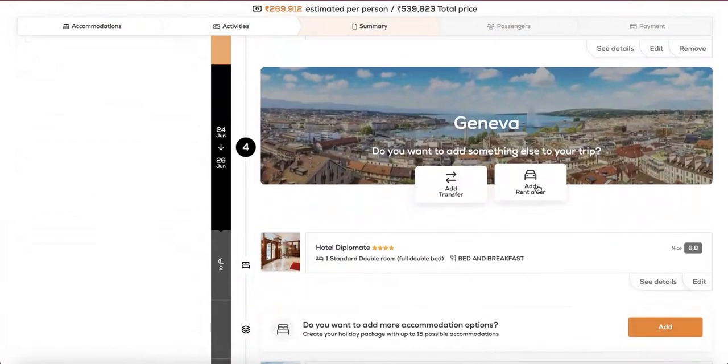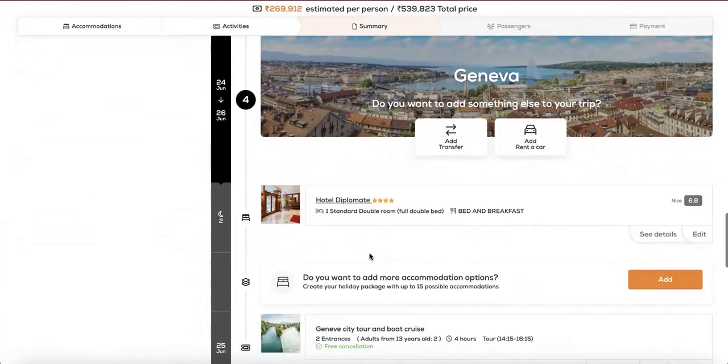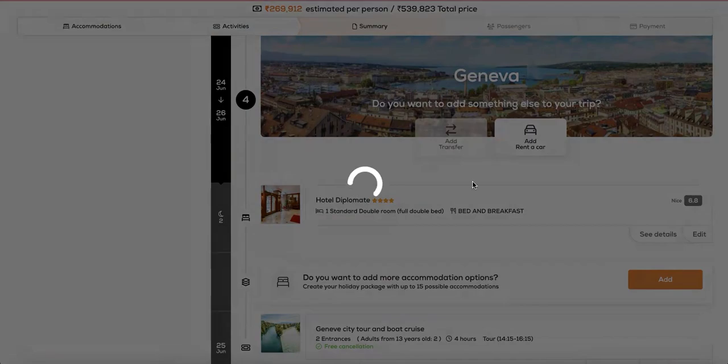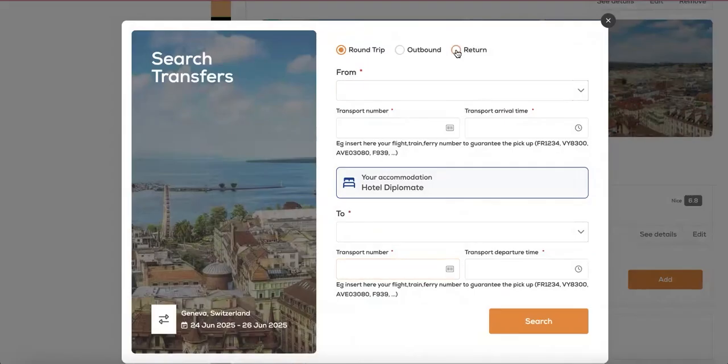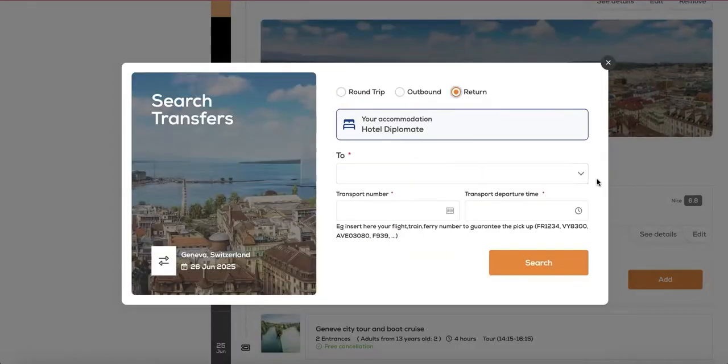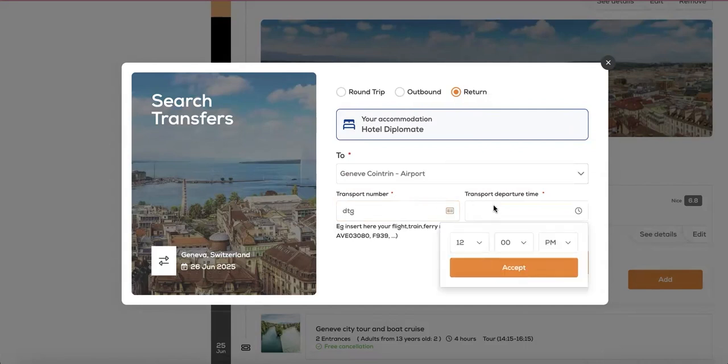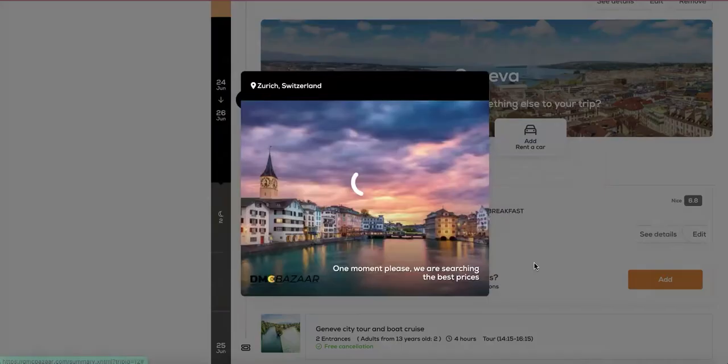Feel free to look at our rent-a-car options in all cities as well if you'd like to upgrade them from not using a pass, but they're capable of driving around all of Switzerland themselves too. For this particular quotation, I'd like to add a departure transfer once more. Hotel has been auto-picked up by the system, saving you time and energy. Put in the flight number, the departure time of the flight, and simply click on select.